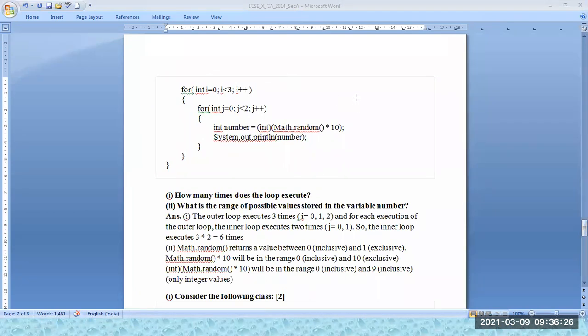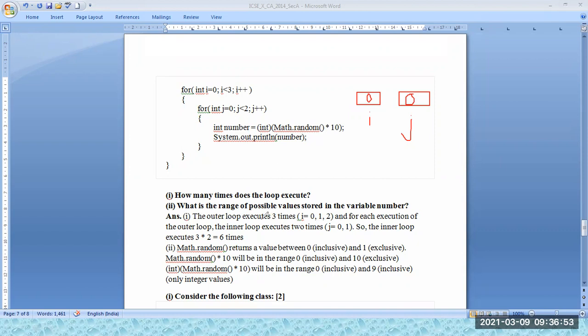Okay, this is I, this is J. I is 0, J is also 0. I's value is 0, it will go up to 2. J's value will go up to 1. So the first time, what will happen?